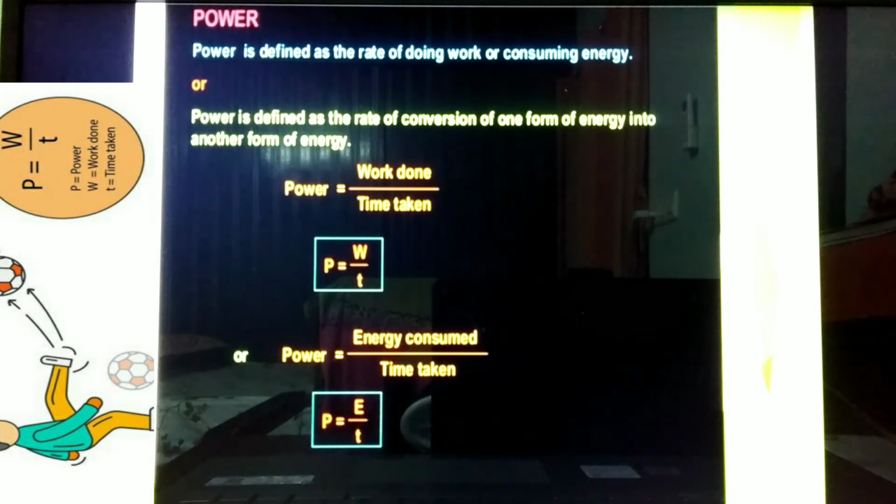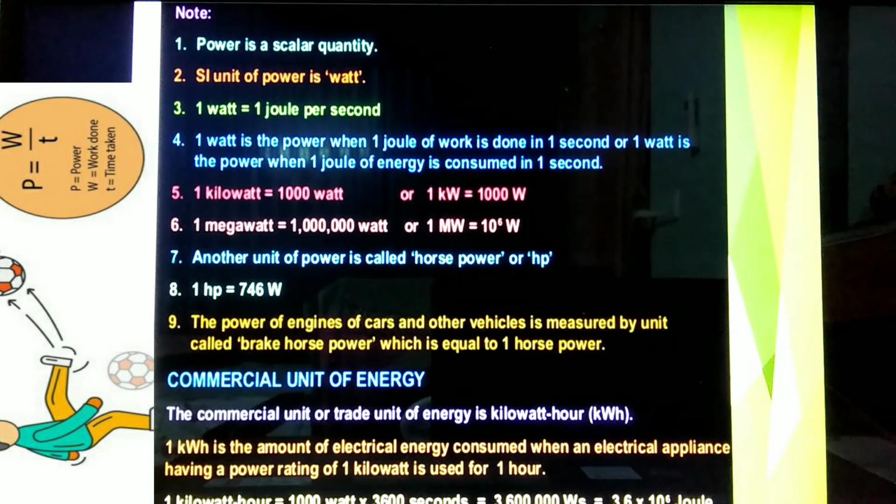P is equal to W by T, or P is equal to energy consumed by time taken. That implies P is equal to E by T. Power is a scalar quantity. The SI unit of power is watt. 1 watt is equal to 1 joule per second.